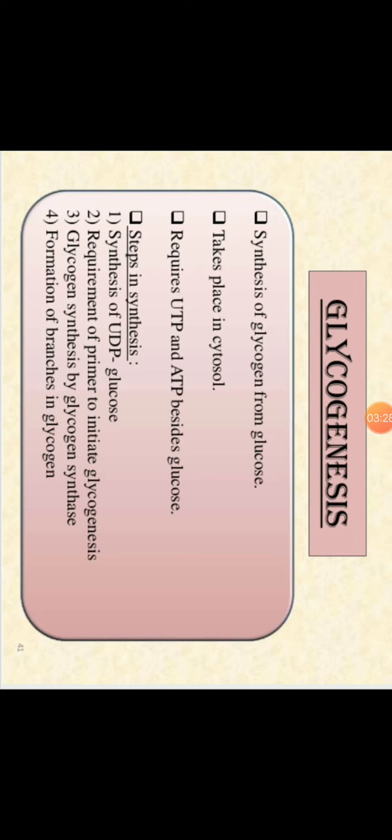So these are basically the 4 steps. First, formation of the complex of glucose and UDP is important. Then a primer is required for initiating. Then the enzyme glycogen synthase catalyzes the reaction, and the branching enzyme is required. This is glycogenesis. It is a stored form of glucose, so the starting material must be the glucose molecule.